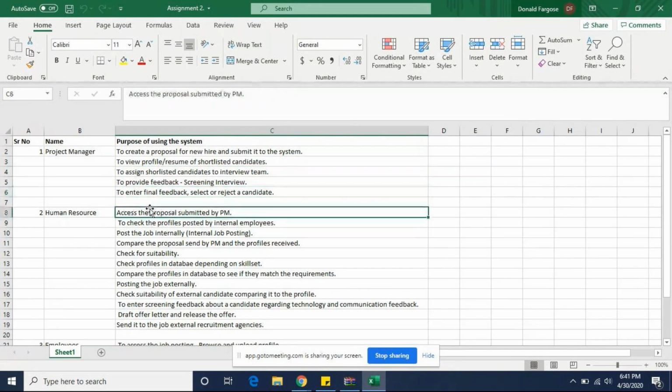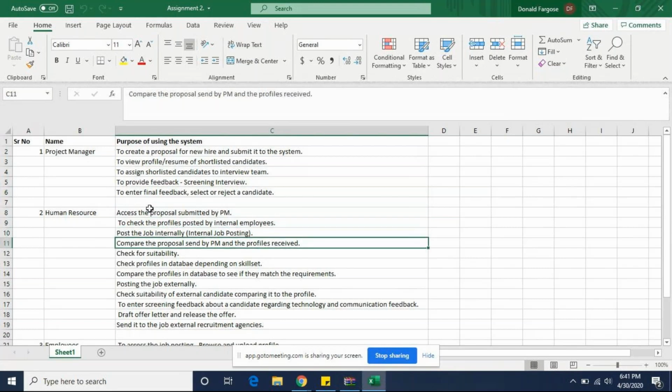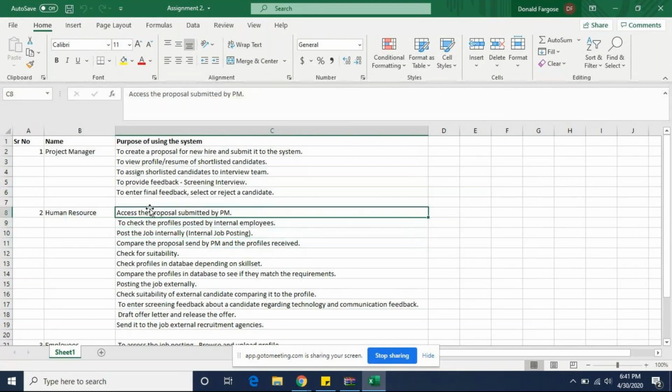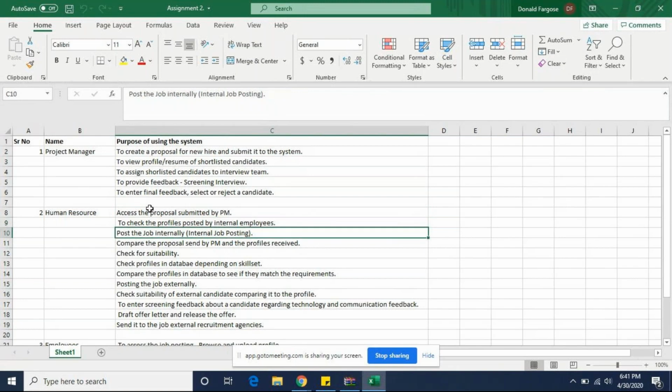The human resource uses it to access the proposal submitted by the project manager, and then to post the job internally into the internal job posting so that the employees within the organization can look into it.